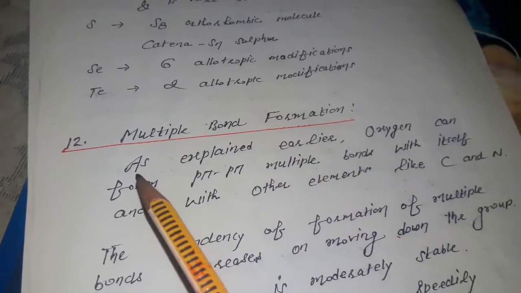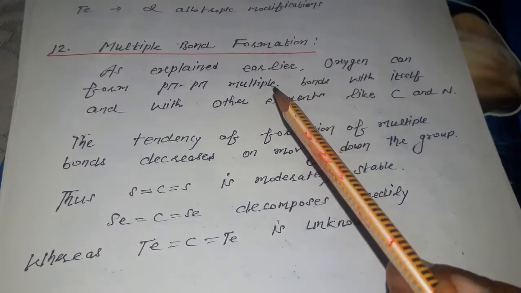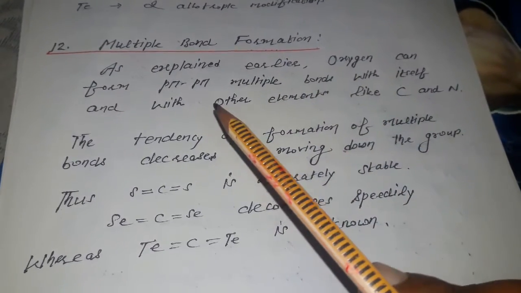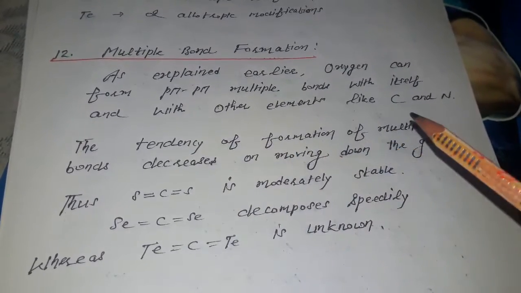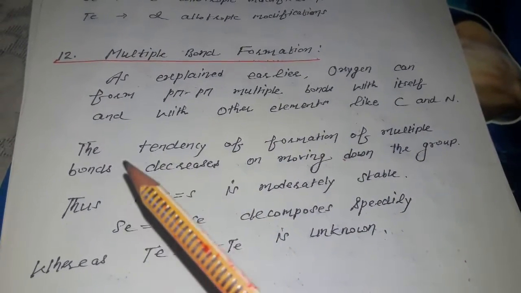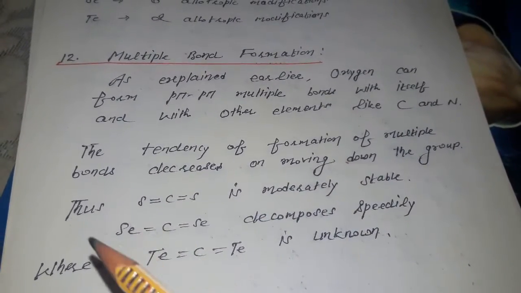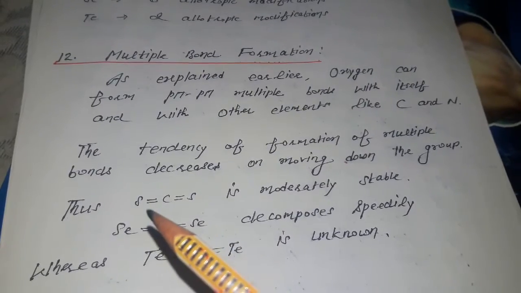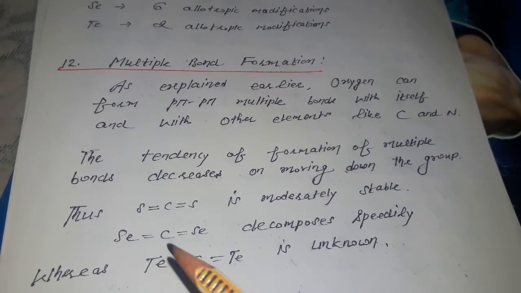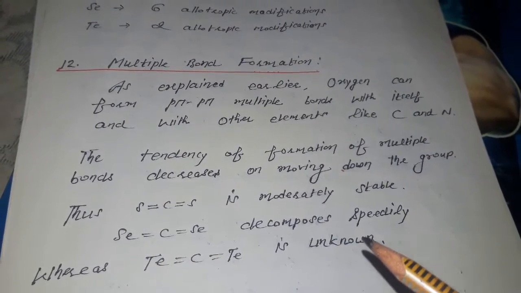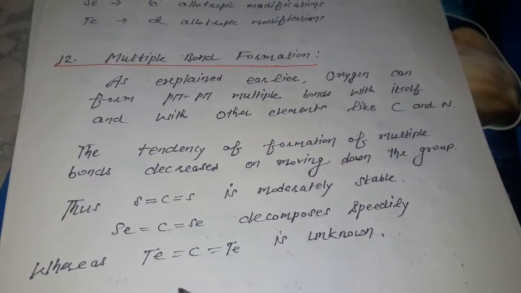12th, multiple bond formation. Last point, as explained earlier, oxygen can form p pi-p pi multiple bonds with itself and with other elements like carbon and nitrogen. The tendency to form multiple bonds decreases on moving down the group. Thus this bond is moderately stable with sulfur, with selenium and carbon the double bond decomposes rapidly, and the double bond of tellurium is unknown.